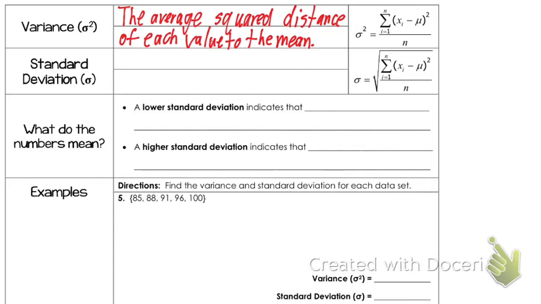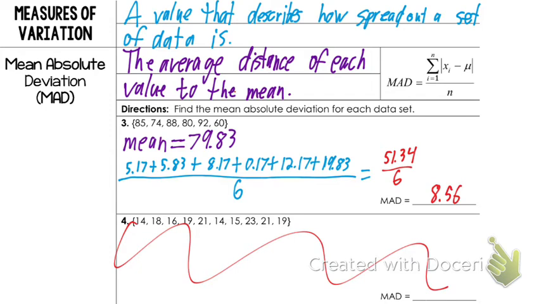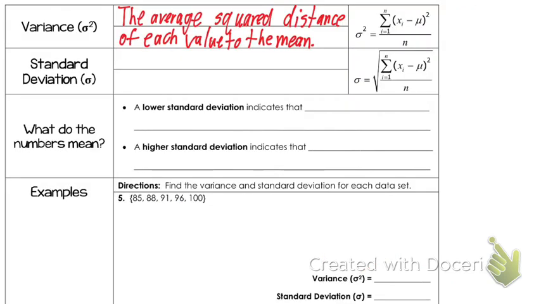So it's a very similar idea to what we just did with mean absolute deviation, where you say, how far is each of these numbers from the mean? But the only difference is, when you say how far it is away, you actually square that number before adding it to the other numbers. So you square each of those numbers that we just found. What we would have done here is taken 5.17, square it. 5.83, square it. 8.17, square it. 0.17, square it. So on and so forth. Add all those up and divide by 6. That's how the variance would work.